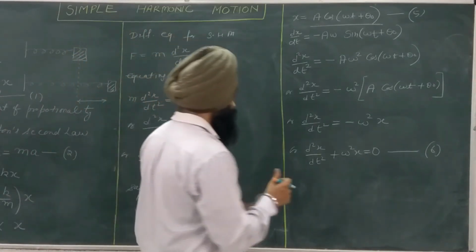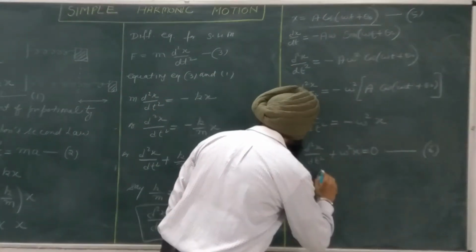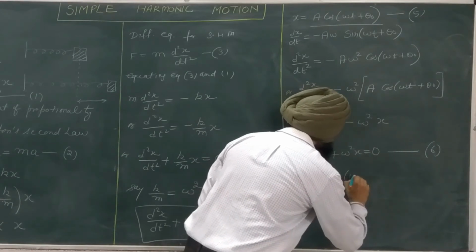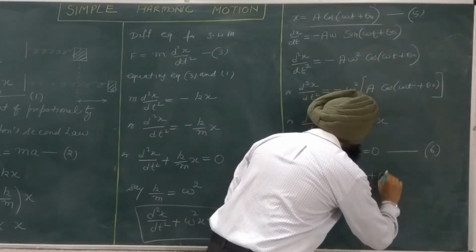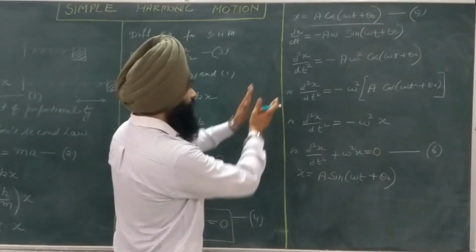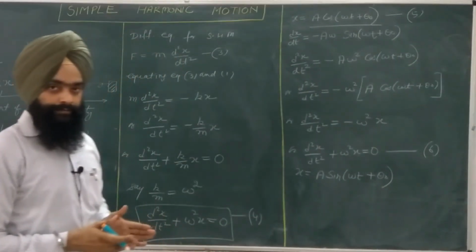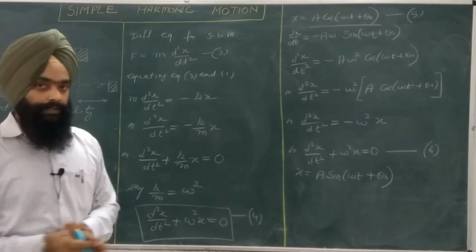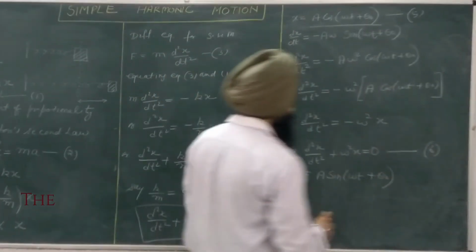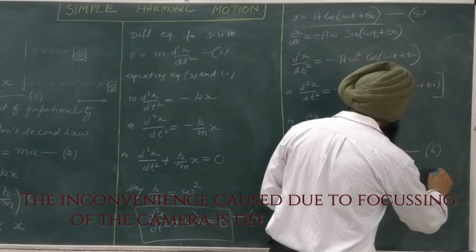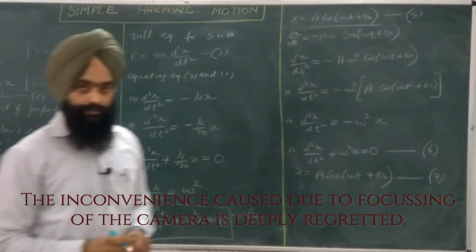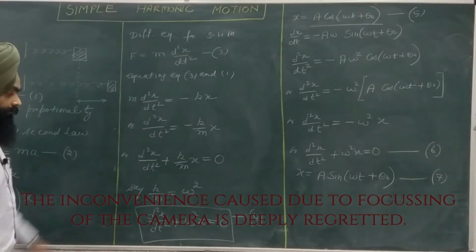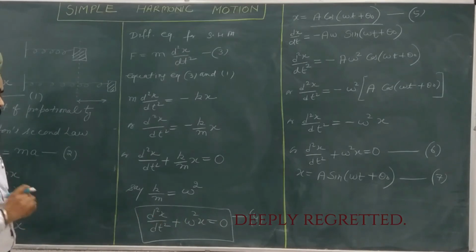Similarly, we can find the solution for x is equal to a sine of omega t plus theta naught. By repeating all the steps, we will get the same differential equation. So in conclusion, we can say that both equation number 5 and 7 are considered to be the solutions of the differential equation for simple harmonic motion.